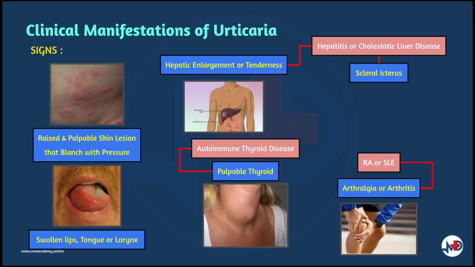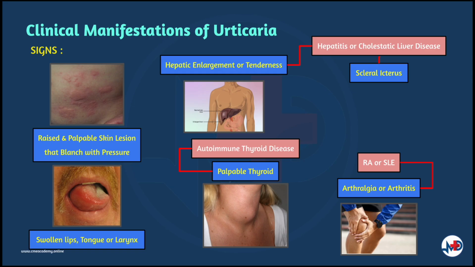The lesions are separated by normal skin but may coalesce rapidly to form larger areas of erythematous raised lesions that blanch with pressure. The lips, tongue, or larynx might be swollen as well. Wheeze can be heard if there's narrowing of the airways, and additional signs are dependent on underlying medical conditions.